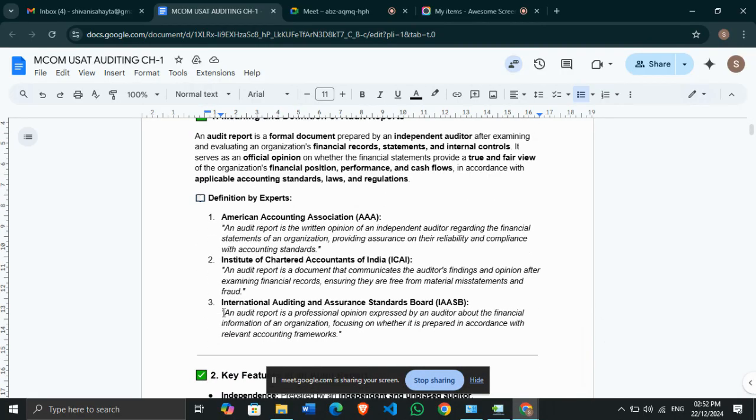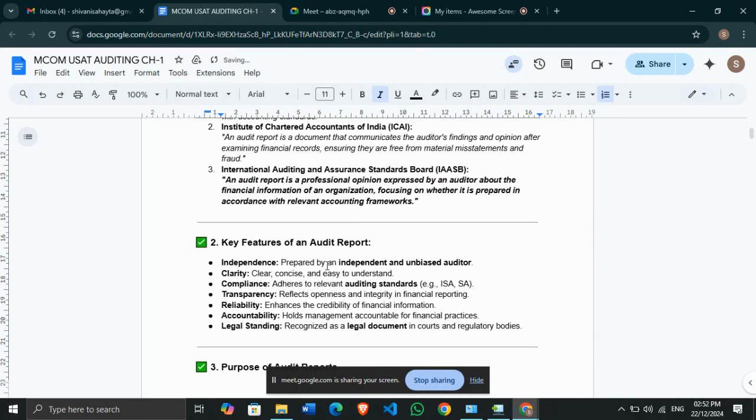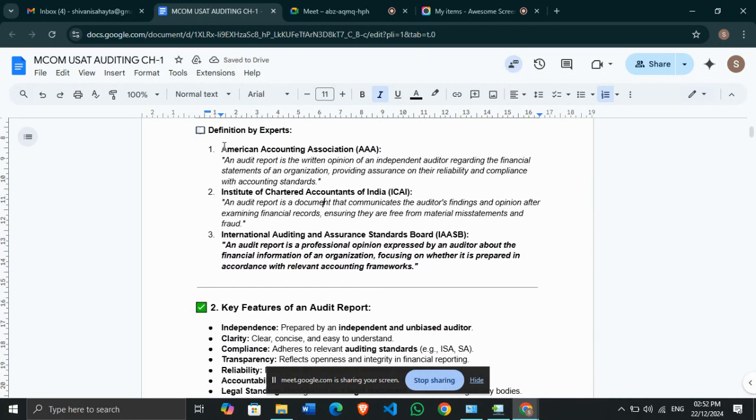Here, this is the definition that will be generally considered in your international auditing subject, because this definition is given by the International Auditing and Assurance Standards Board. So this is what you'll be considering. An audit report is a professional opinion expressed by an auditor about the financial information of an organization, focusing on whether it is prepared in accordance with the relevant accounting frameworks or not.